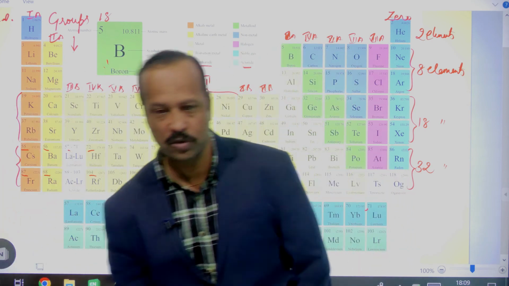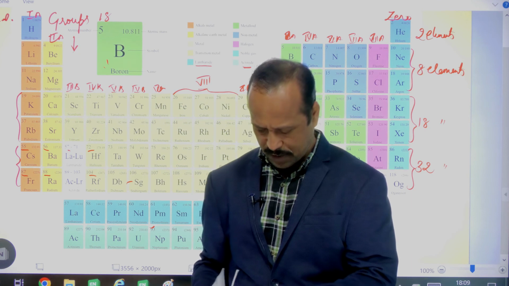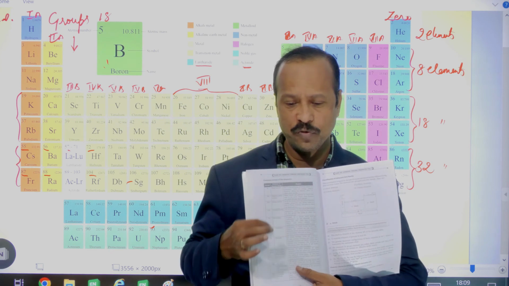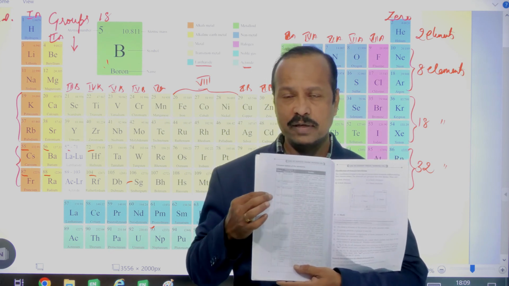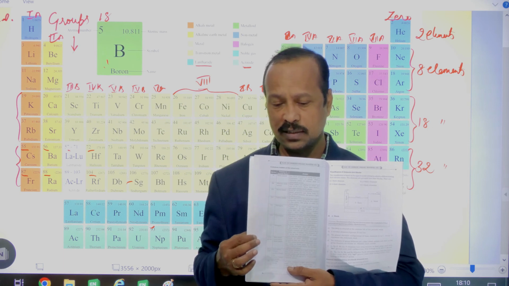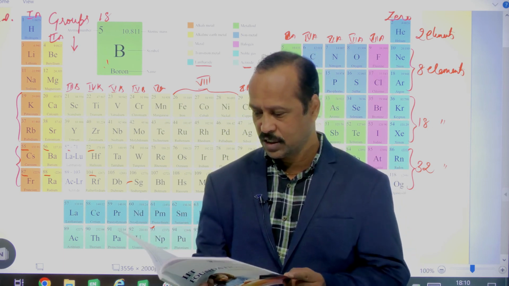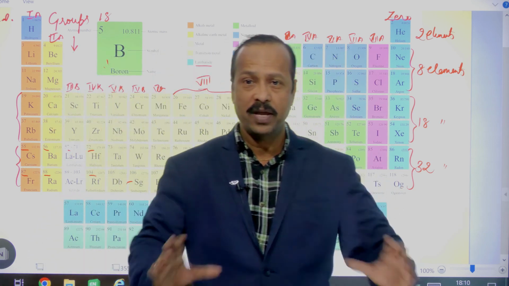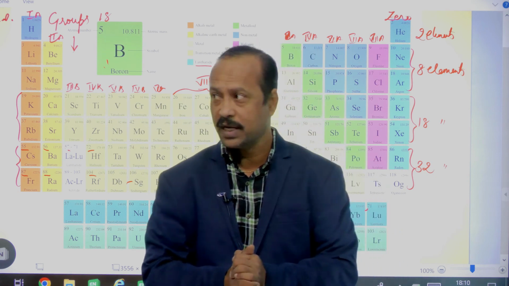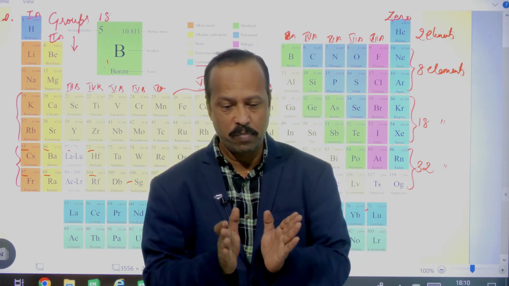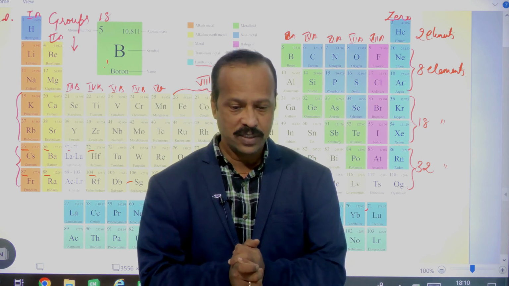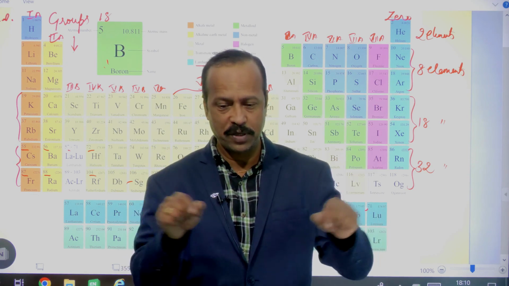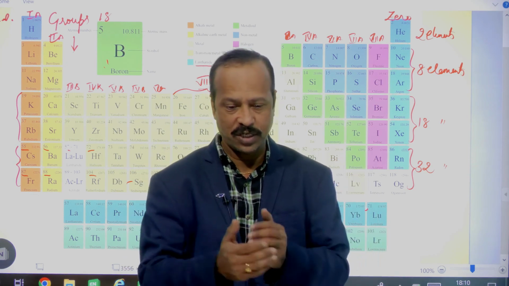If you have a textbook, open the page number 74, where there is a classification of groups, how the names are called: the alkali metals, alkaline earth metals, boron family, nitrogen family, like this all are given here. So go through and read this, and with this we stop today. In the next class we discuss the classification of elements based on their electronic configuration and based on the blocks, like the s, p, d, f blocks, that we study. Students, if you have time, read this and observe the periodic table in the class and just try to understand.